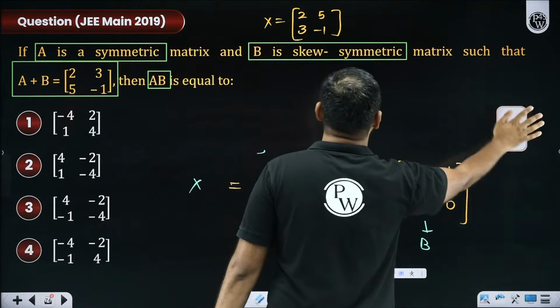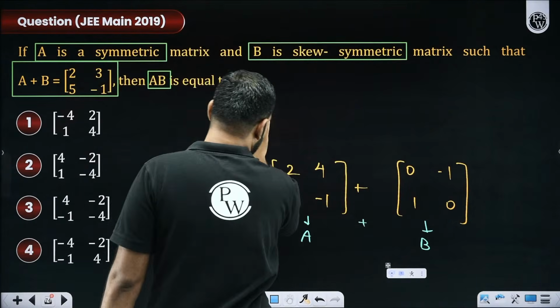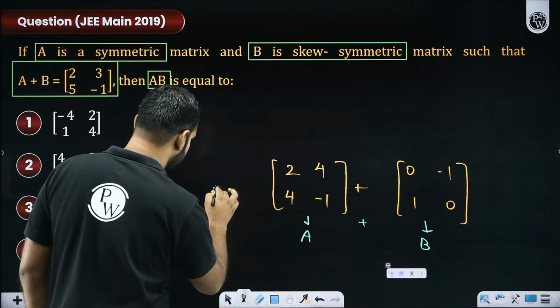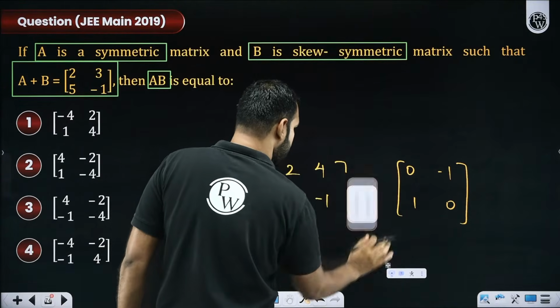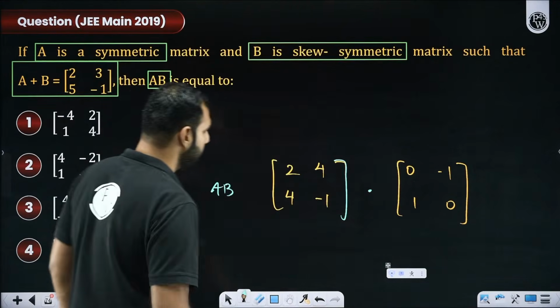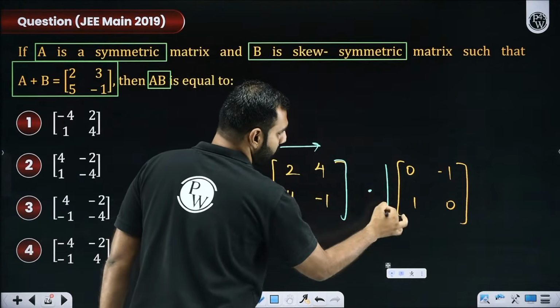You all know how to find the matrix multiplication now. You have A, you have B. If you are supposed to find AB, you just need to find the product here. So just multiply these two matrices. You know how to do that. So row and column, do you remember that?